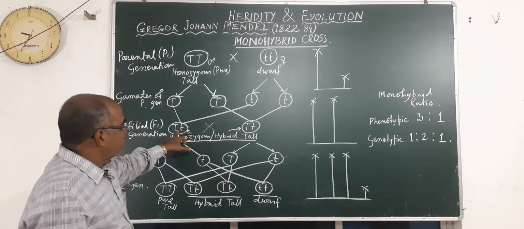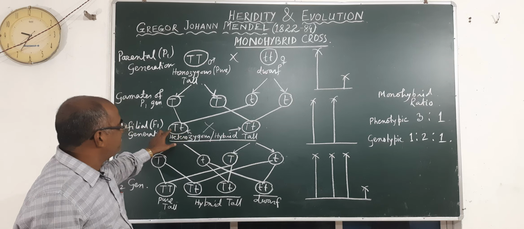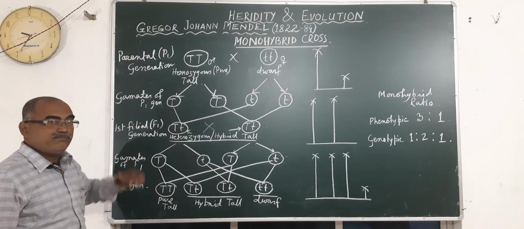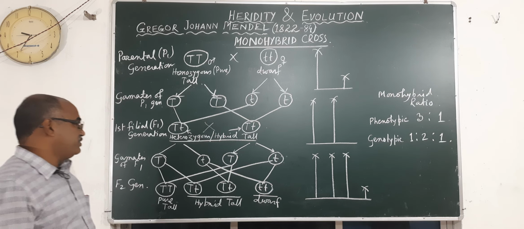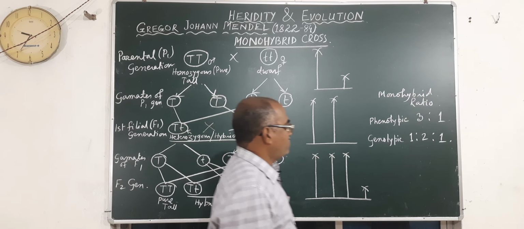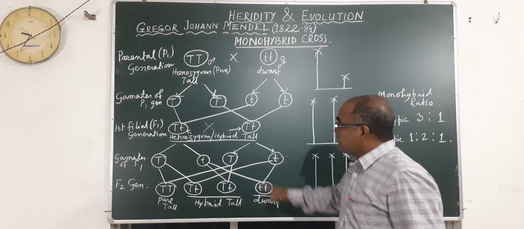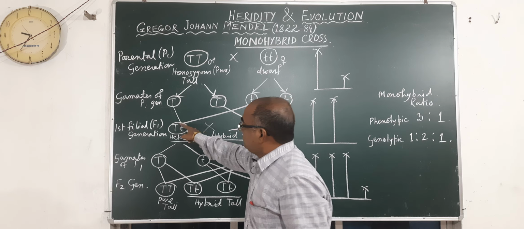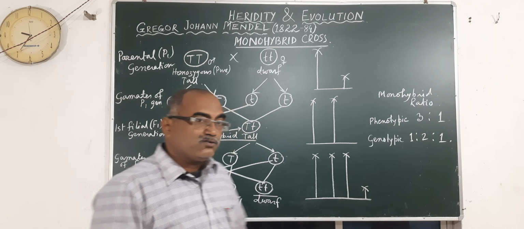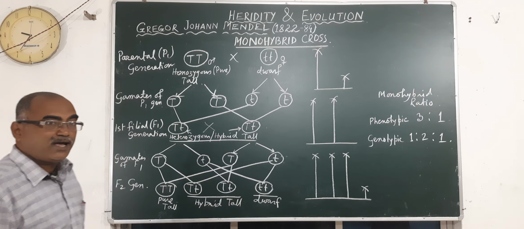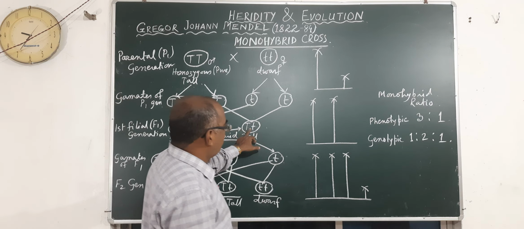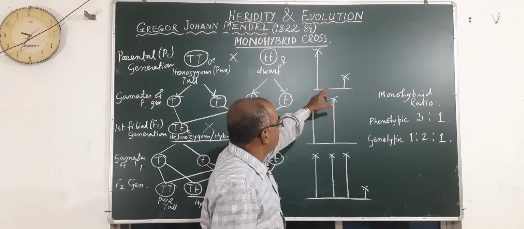It cannot show, so one is dominant and the other is recessive. That is the first law, the law of dominance. But in independent assortment, the second law, what he has explained is that these are staying independent. This is not mixed up with the capital T, that is, tall characters and dwarf characters are not mixed up. If they were mixed up, then we should get in-between characters, but we are not getting in-between characters.